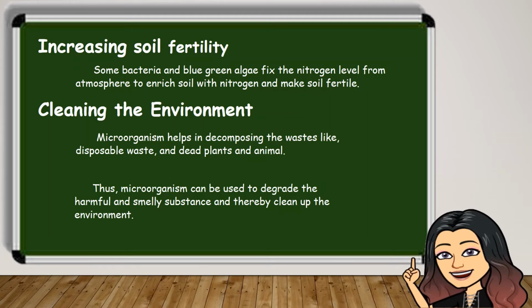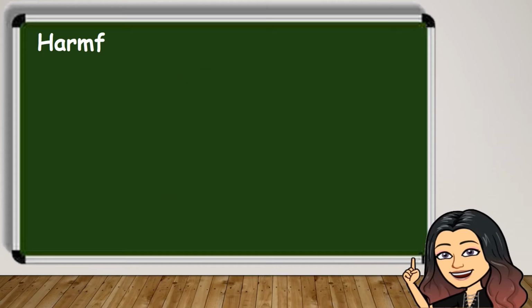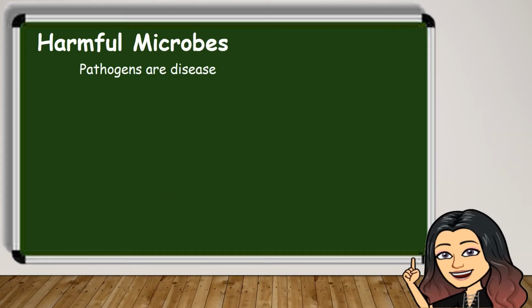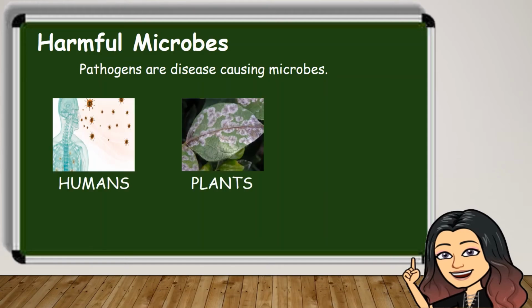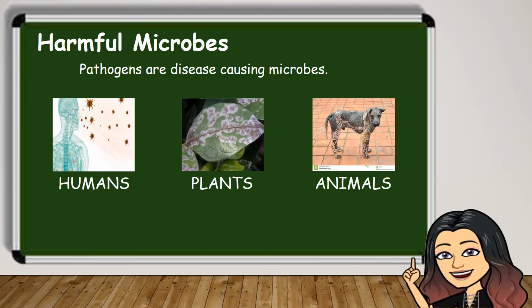But there are many microbes which are very harmful. Let us know about them too. Harmful microbes. Pathogens are disease-causing microbes. They cause disease in humans, plants and animals. Some microbes also spoil food, clothing, and leather. Let's see how these microbes cause diseases.